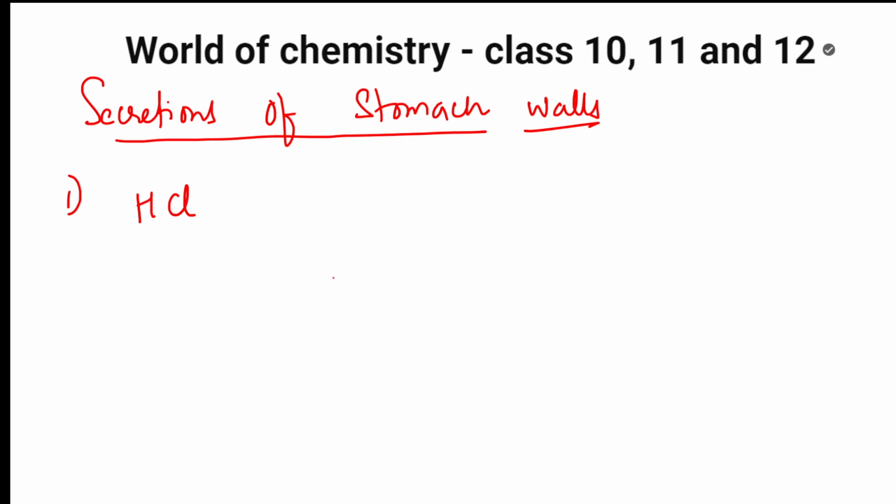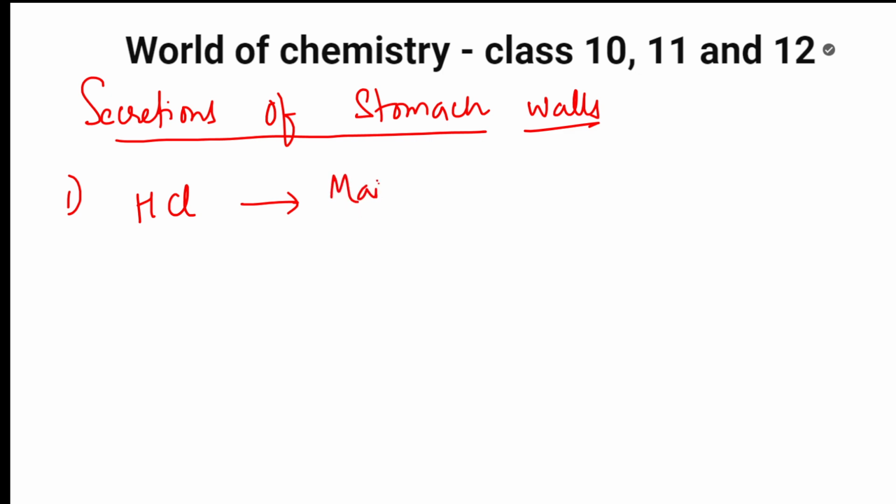What is the role of hydrochloric acid is what they will ask you also, correct? The role of hydrochloric acid is, first, it is going to keep your whole stomach acidic. Why it should keep the stomach acidic, I'll tell you.